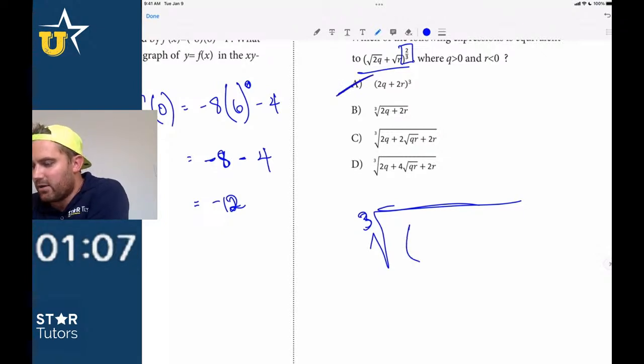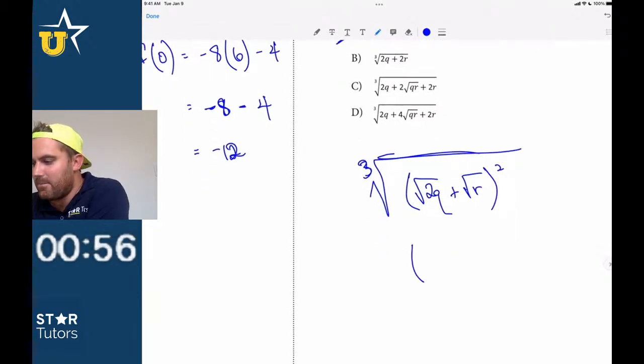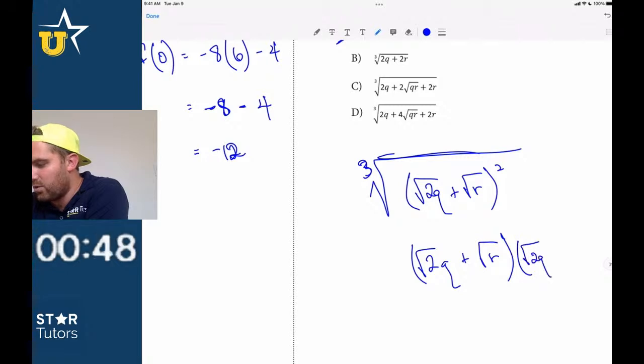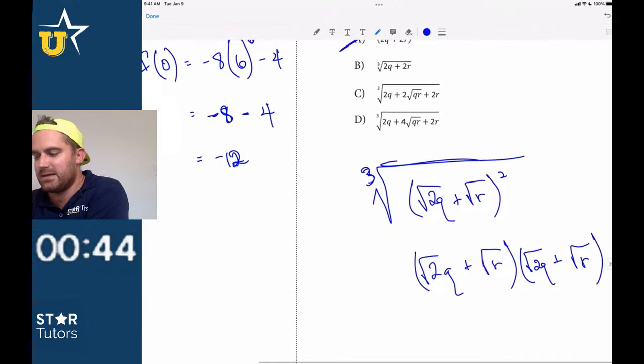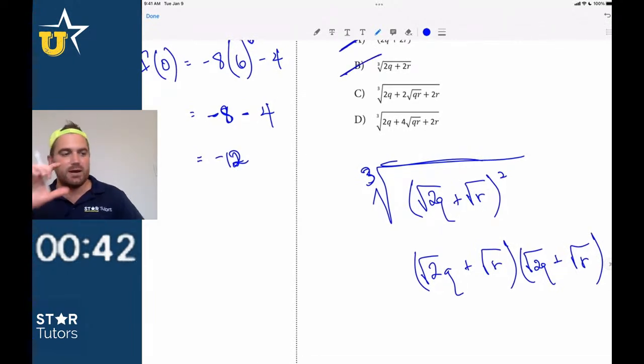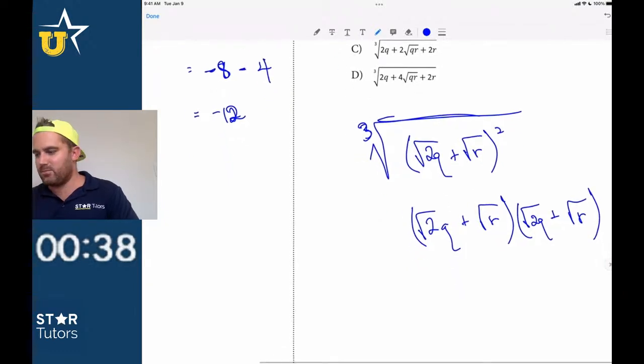And then be really careful, because this is going to be the square root of 2q plus the square root of r. And then when we square those two terms, that means we're going to have root 2q plus root r times root 2q plus root r. And with that in mind, because it's plus, it's also not going to be B, right? There is going to be a middle term there. Who's familiar with that? Who remembers that?